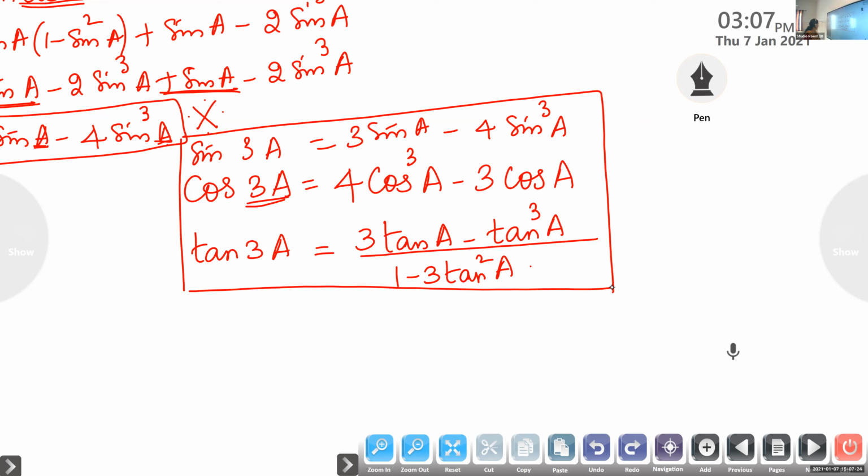What is cos 3A? Gayatri, what is cos 3A? 4 cos cube A minus 3 cos A. Dia, what is tan 3A? 3 tan A minus tan cube A by 1 minus 3 tan square A.